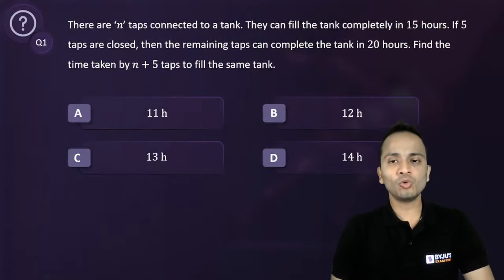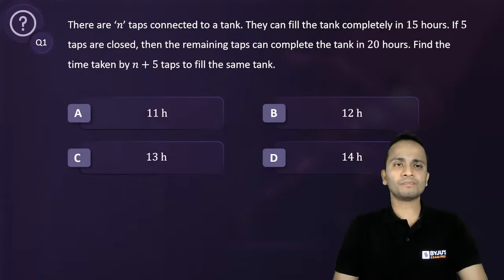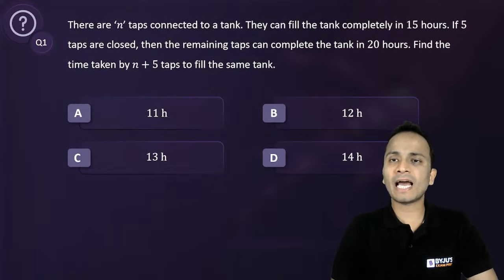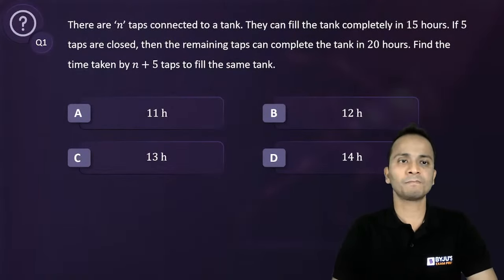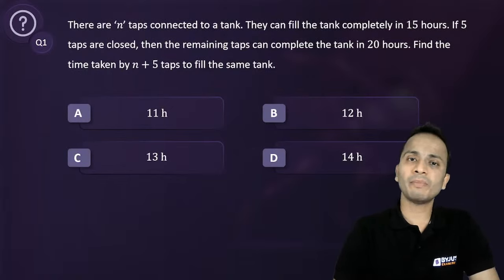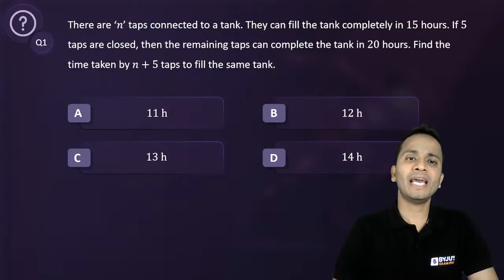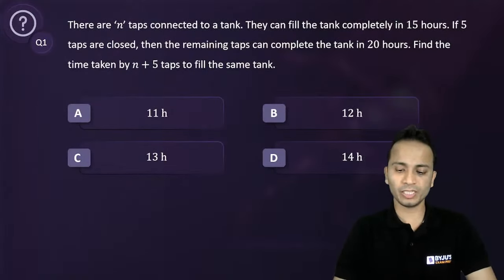So the first question is once again in front of you now. The question belongs to a simple concept of time and work. It says that there are n taps connected to a tank. They can fill the tank completely in 15 hours. If 5 taps are closed, then the remaining taps can fill the tank in 20 hours. Find the time taken by n plus 5 taps to fill the same tank.